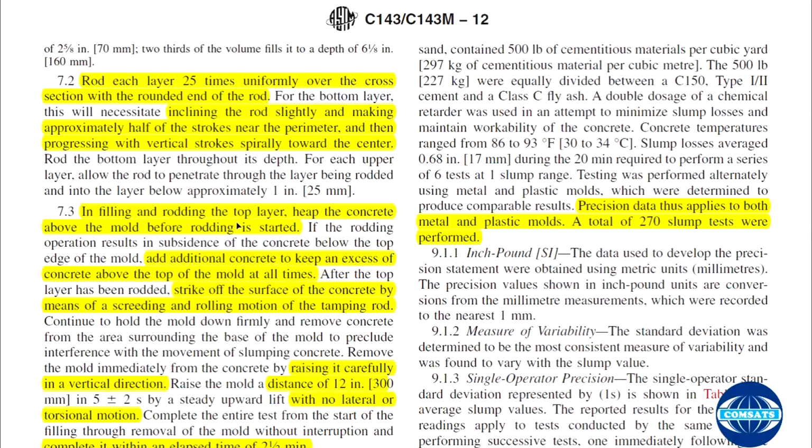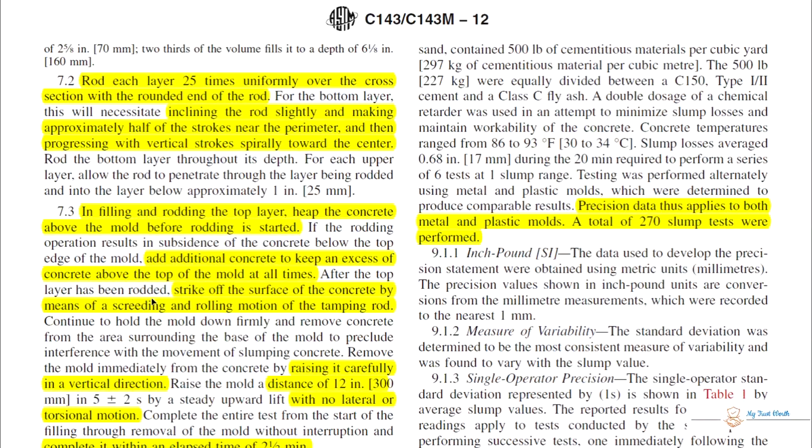In filling and rodding the top layer, heap the concrete above the mold before rodding is started. So there should be a heap above the top layer before rodding is started. If the rodding operation results in subsidence of concrete below the top edge, add additional concrete to keep an excess of concrete above the top of the mold at all times. So if there is lowering of concrete, you should add more concrete.